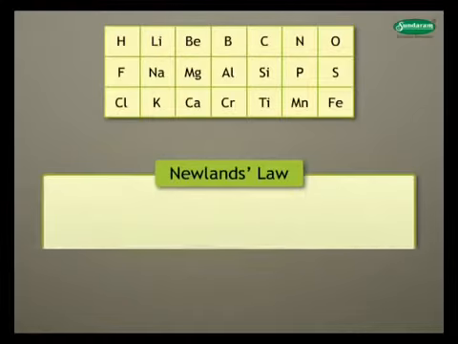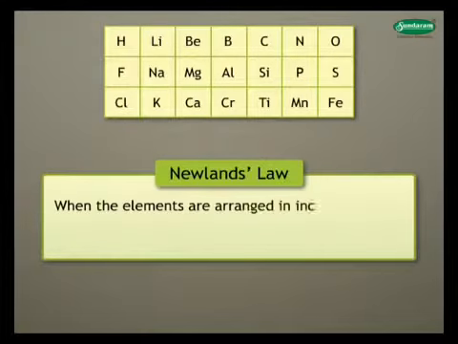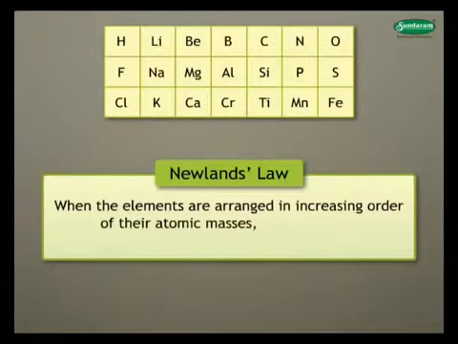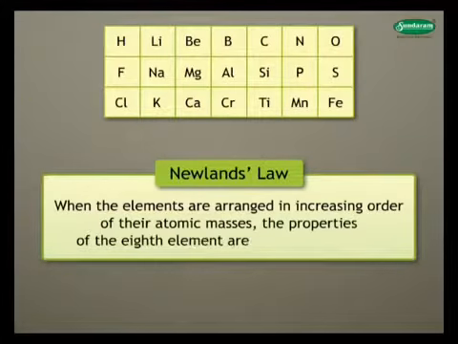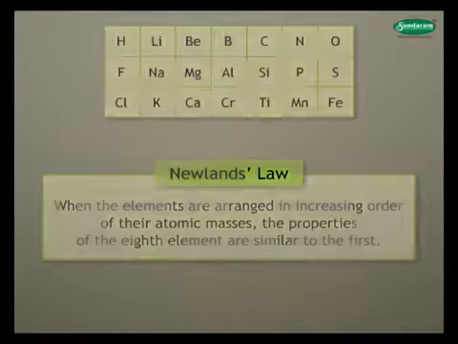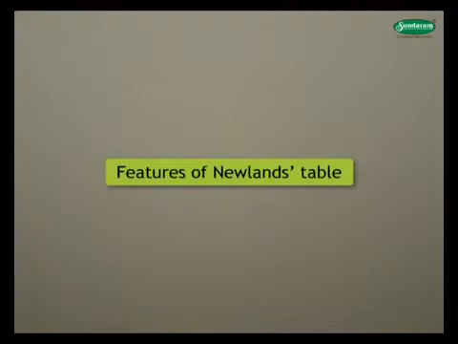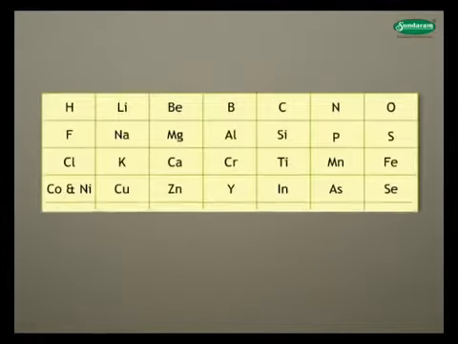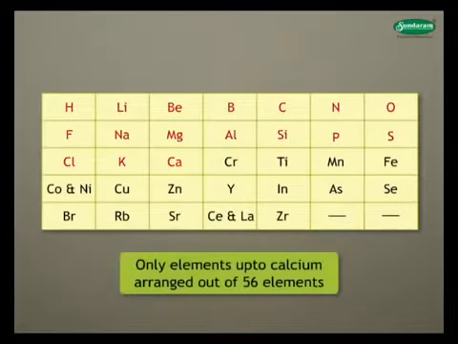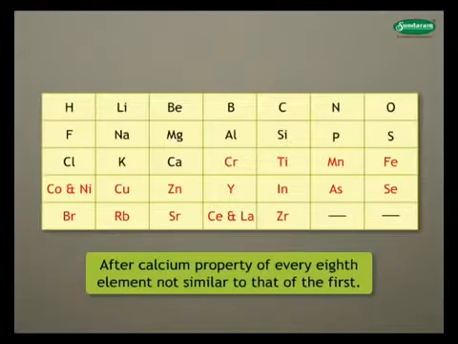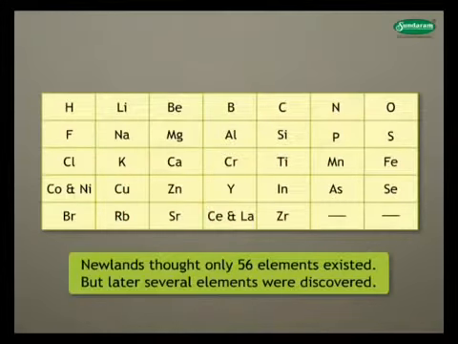Newland's law states that when the elements are arranged in increasing order of their atomic masses, the properties of the eighth element are similar to the first. Let us look at the features of Newland's table. Newland could arrange elements only up to calcium out of total 56 elements known. After calcium, every eighth element did not possess properties similar to that of the first. Newland thought only 56 elements existed, but later several elements were discovered.